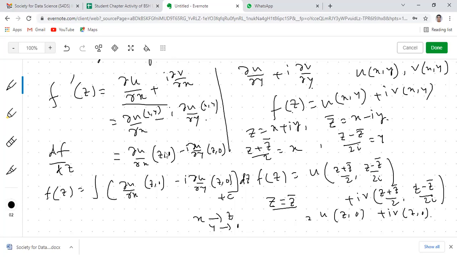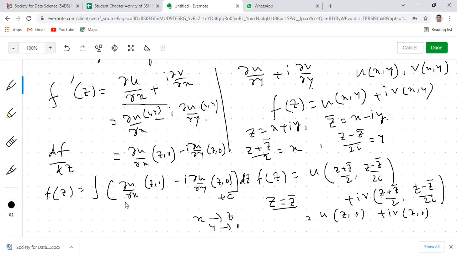In the partial derivatives also, since they are functions of x and y, we can substitute x by z and y by 0. Then the right hand side will be converted into a function of z only. Then we can integrate both sides with respect to z by normal integration and we'll be getting the value of f(z).